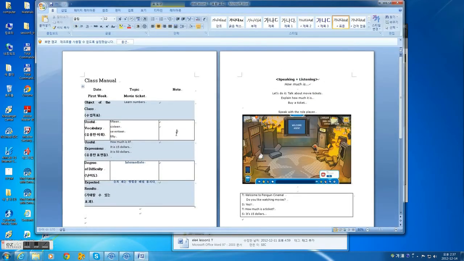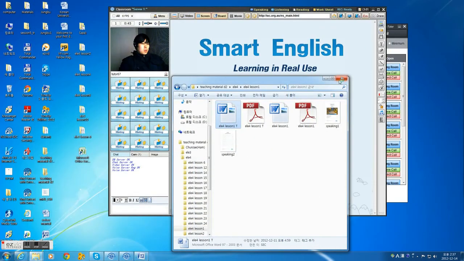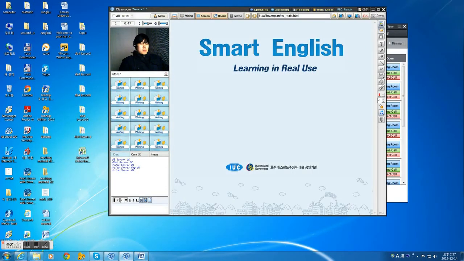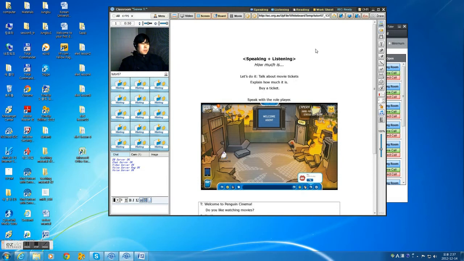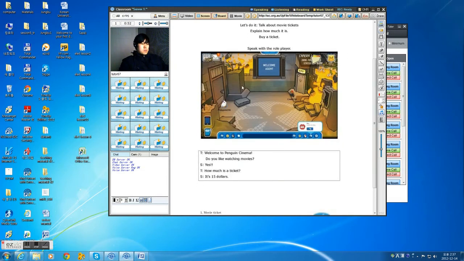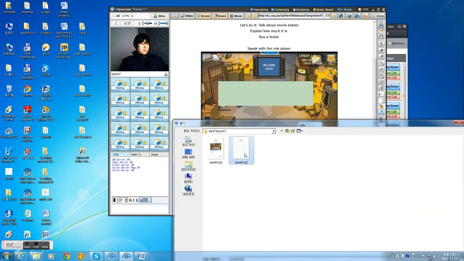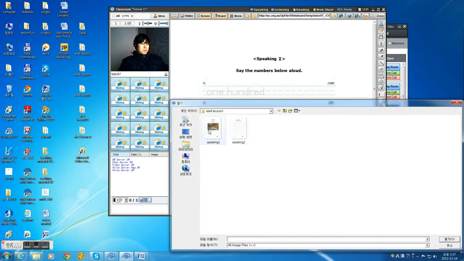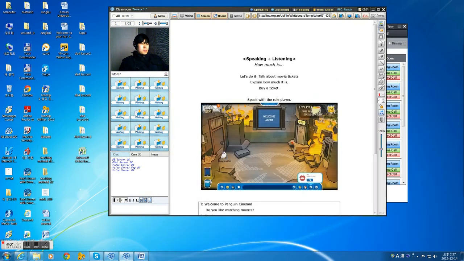Let's look at the materials and see what we have to teach. And obviously, you can have that open. Okay, good. Now, let's go ahead and go into File. You can click on File here. You can look at your material, and you can go back and forth between your material. So you can teach your lesson seamlessly.